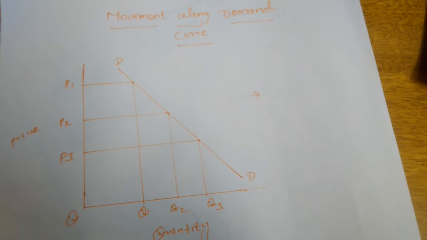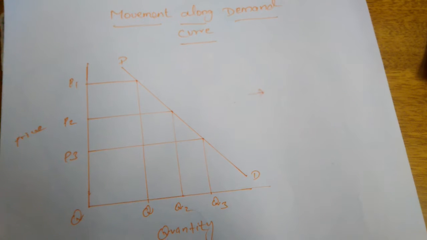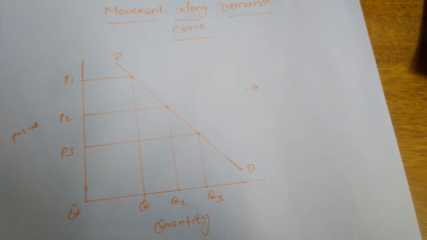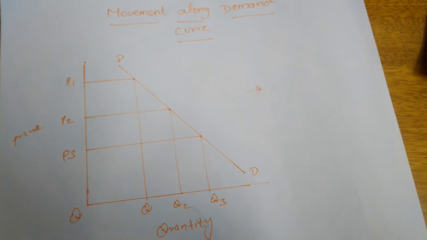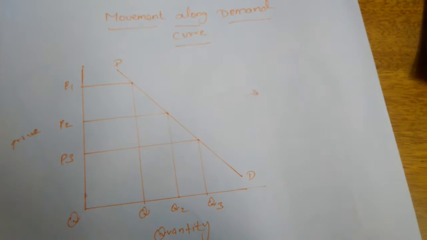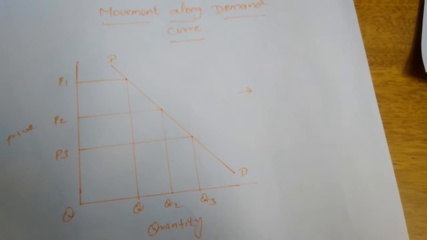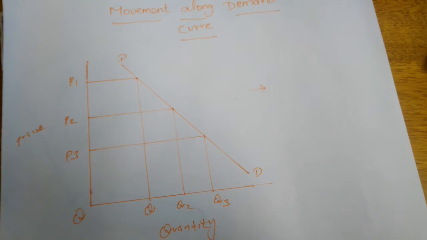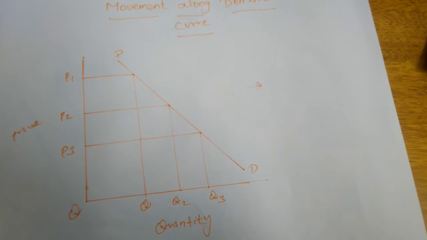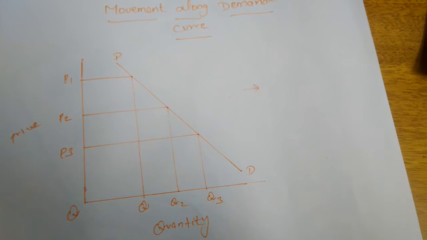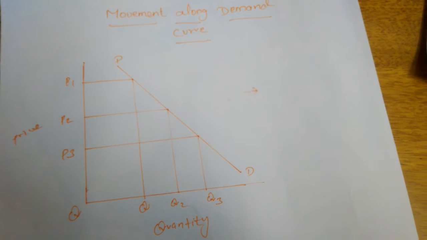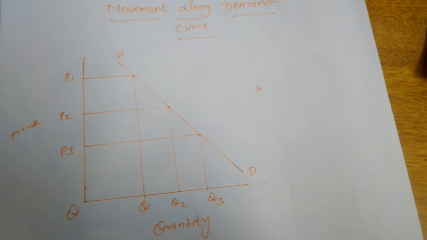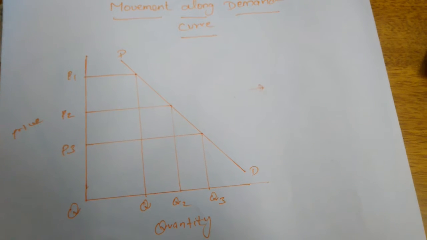Whenever the price of the commodity changes, on the basis of that change only, the demand for that commodity will increase or decrease. After that we have studied some other determinants. So except the other determinants, if the quantity demanded for the commodity is changed on the basis of the price alone, that is extension and contraction of demand.